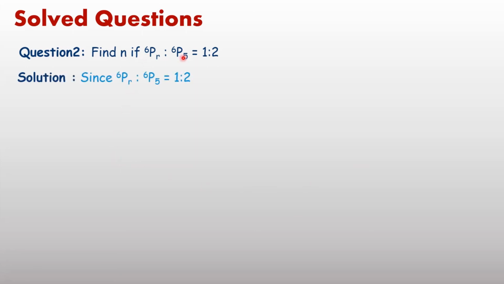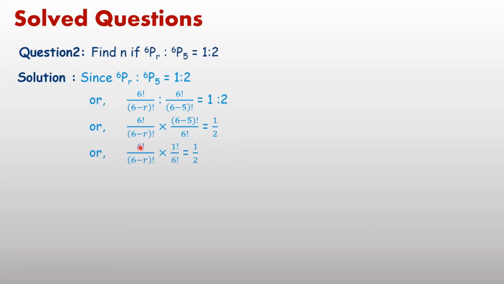Now the second question: find the value of r if 6Pr ratio 6P5 equals 1:2. 6Pr we can write as factorial 6 upon factorial 6 minus r. And 6P5 is factorial 6 upon factorial 6 minus 5, equal to 1:2. Ratio means division form. To multiply, the sign used means reciprocal, equal to 1 upon 2. Factorial 6 cancels out in the next step. 6 minus 5 means factorial 1.